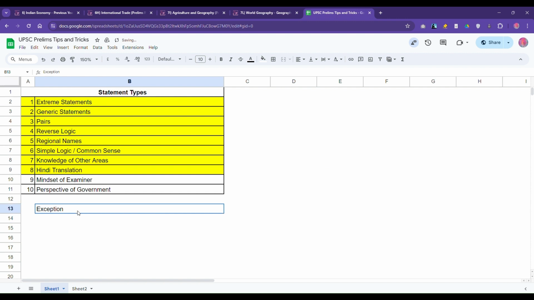This is a category. These two categories, I don't have exact examples for, but they are very important. Now the ninth category applies to all kinds of questions. It says mindset of examiner. Because ultimately UPSC is a public body. They have to justify everything they do. It's not that they'll say, according to us the answer to this question is this only, even if the reality is otherwise. They cannot say that. It's a public body, answerable to the public.